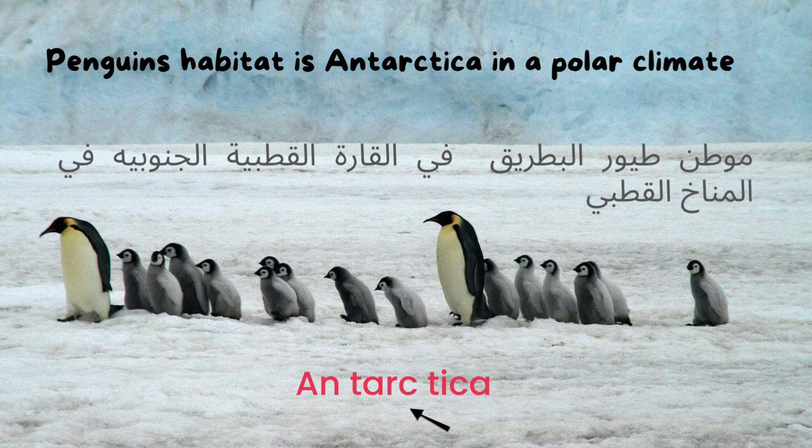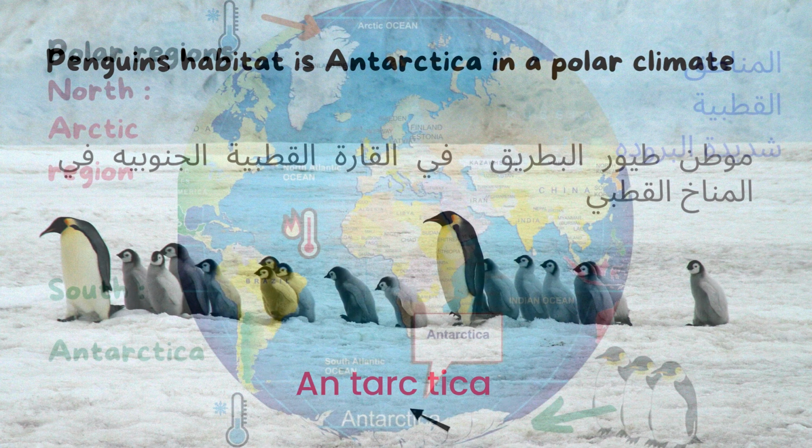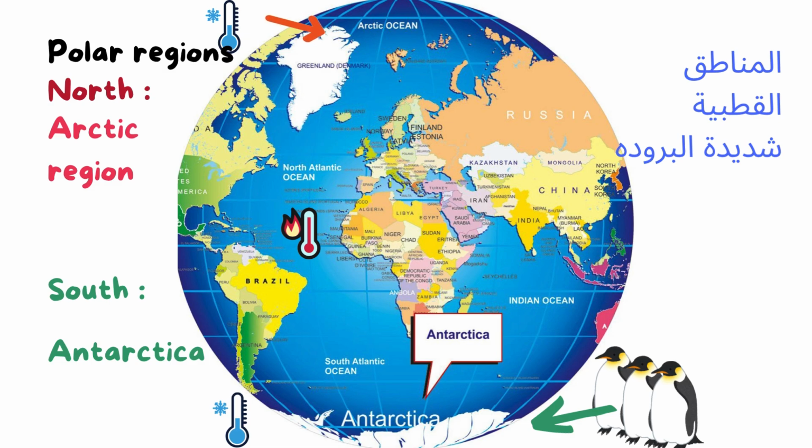The penguin's habitat, and habitat means home, is Antarctica. Antarctica is a polar region, and it has a polar climate, so it's extremely cold there. What are the polar regions? We have Antarctica, as you see here in the south, which has the penguin. And we have another polar region in the north, which is the Arctic region, and we will talk about it in next lessons.